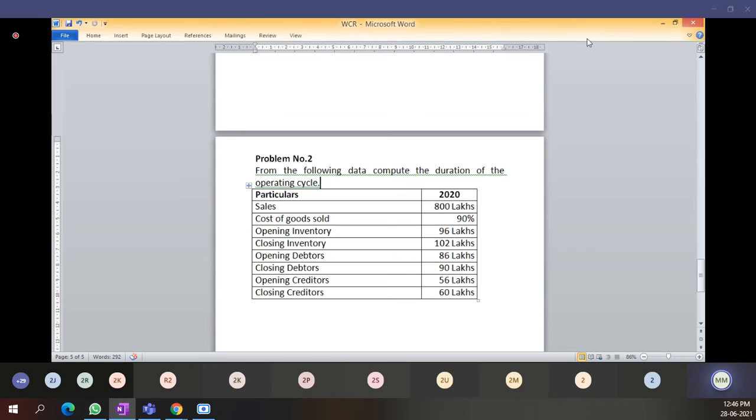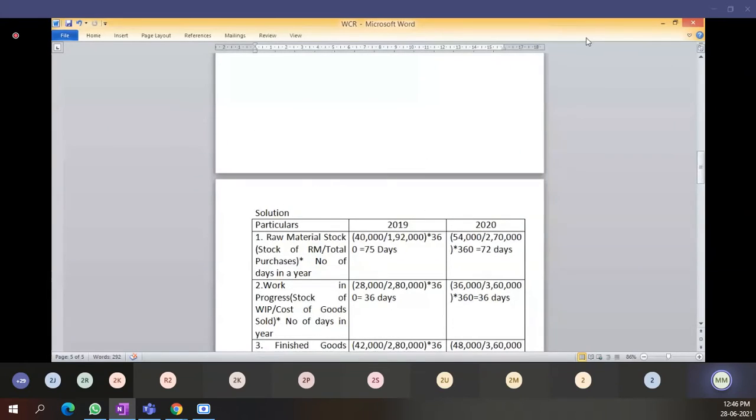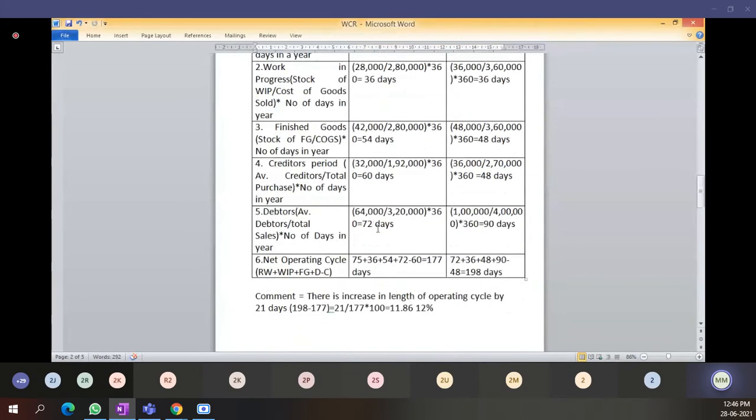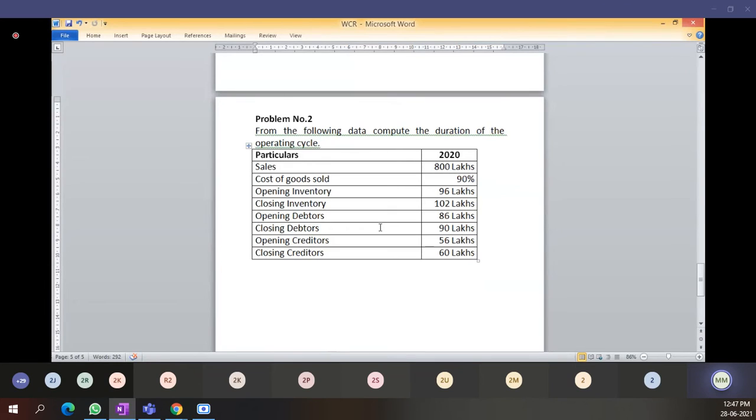They have given you the opening and closing inventory. In the previous problem we saw raw material stock, finished goods stock and work in progress stock, but here the inventory includes all three. Is it clear this much?